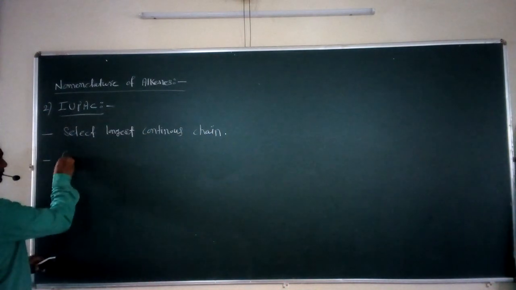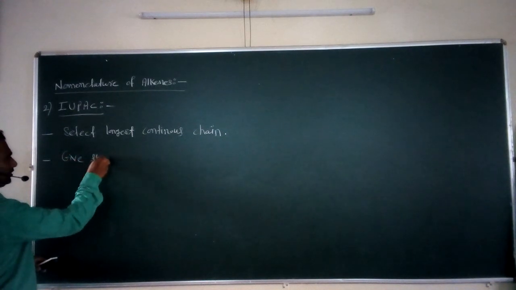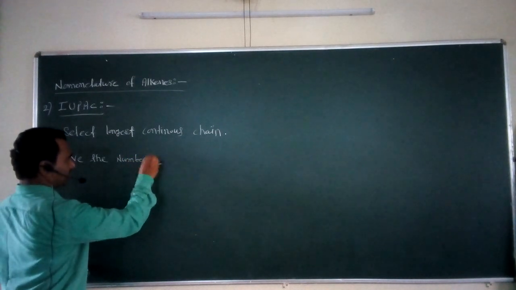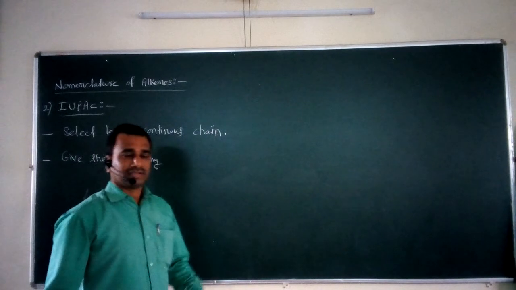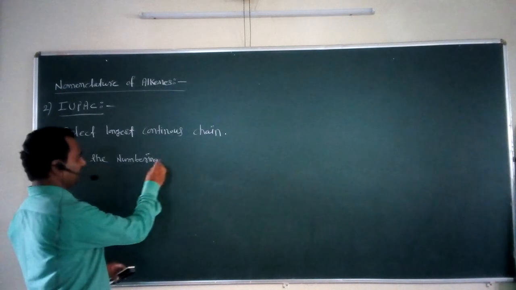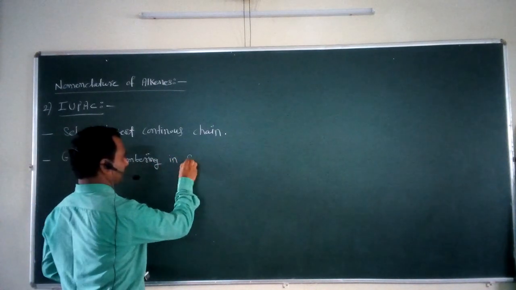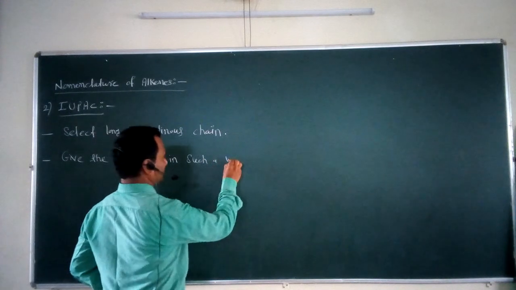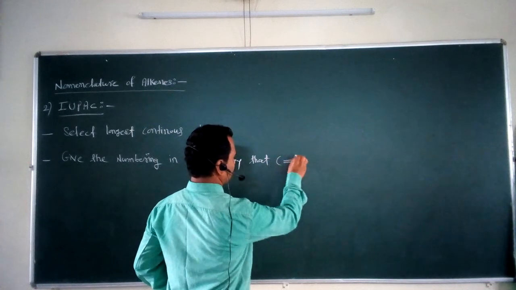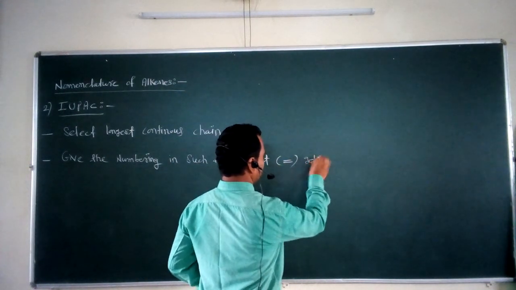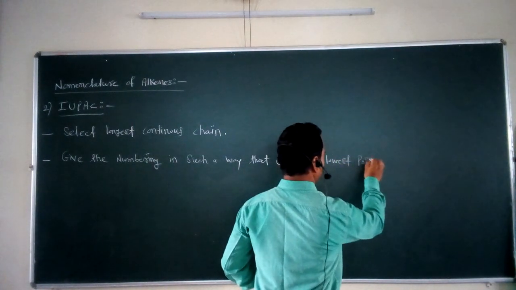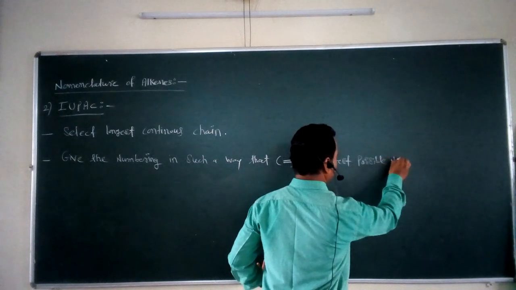Give the numbering to the given continuous carbon chain in such a way that the double bond gets the lowest possible number.